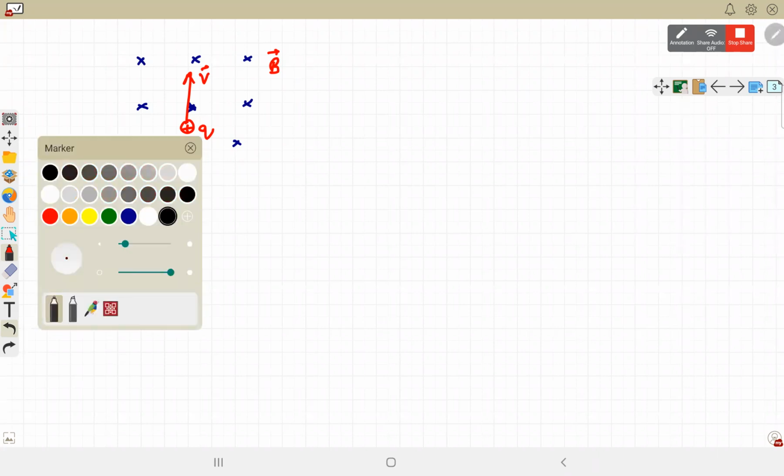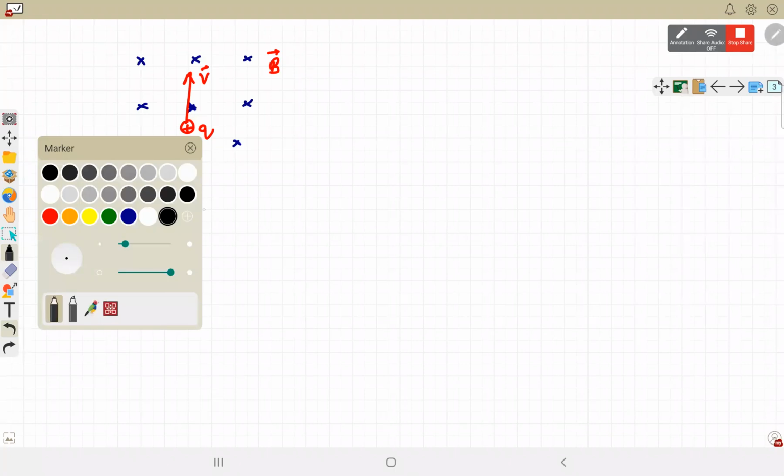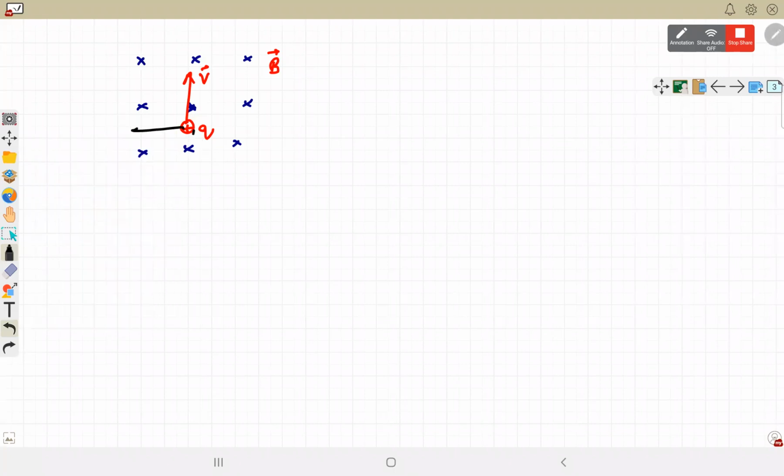Okay, no problem. I think I'll do this on the board. Let's first just quickly write the properties and then I'll show this on the board. It will be towards left. Anyone got this? Meher? Sir, I didn't understand. Okay, no problem. I'll just show on the board. Just quickly write the properties and then I'll show this on the board.